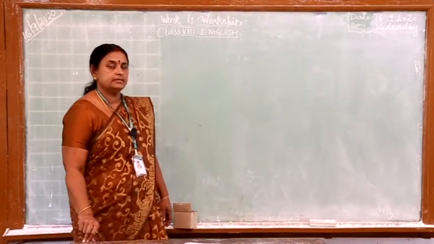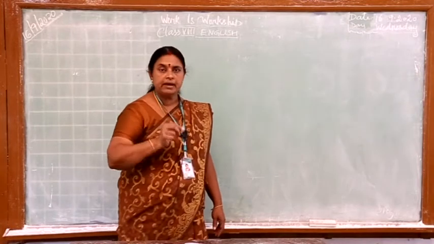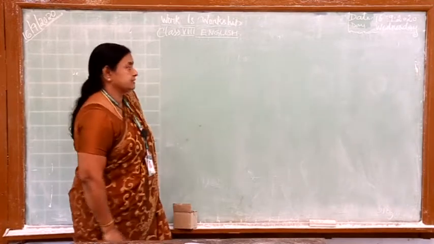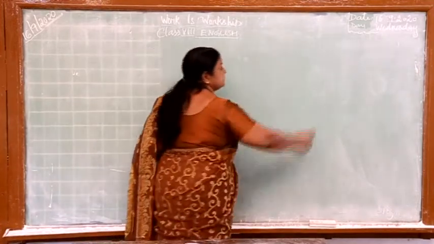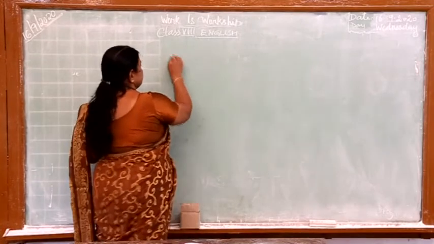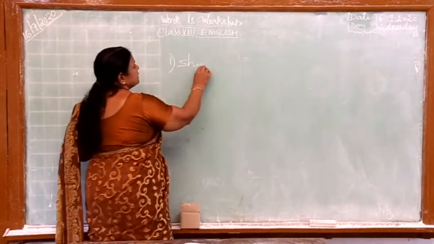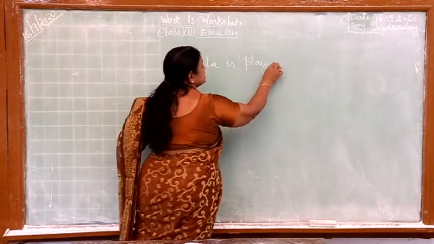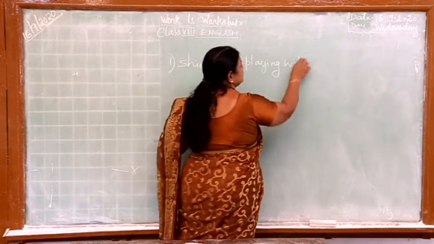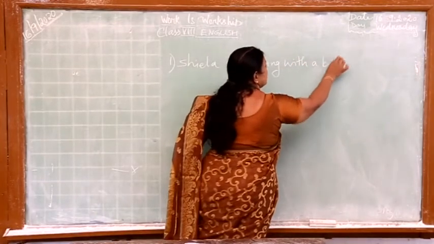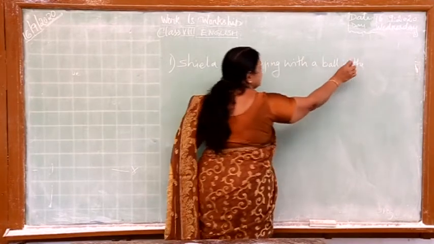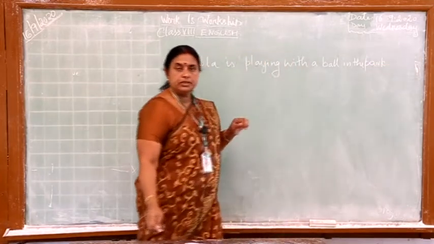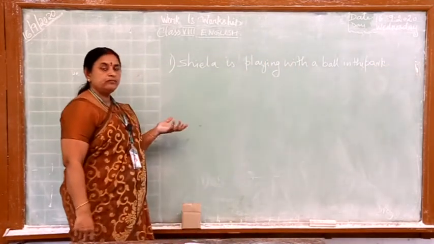Now let's see these things in a sentence. How to identify a noun in a sentence. We will just see 2 sentences and then we will go for the types of nouns next. Okay? So let me write a sentence. First example: Sheila is playing with a ball in the park.